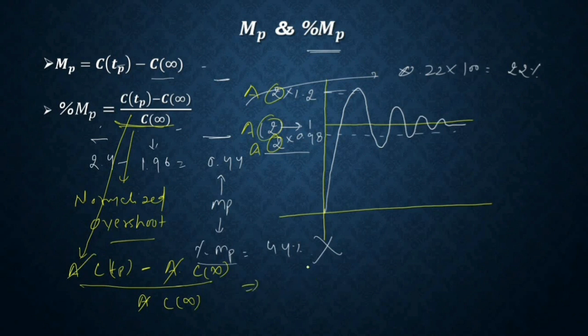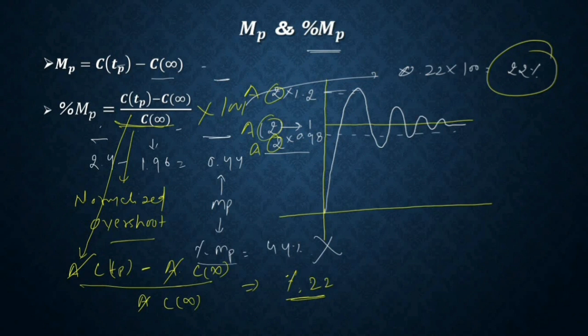You are left with only the same overshoot as in the previous case. What is that? 22%. So the percentage overshoot, when you multiply by 100, comes out to be 22%, not 44%. 44% will not come, 22% will come.